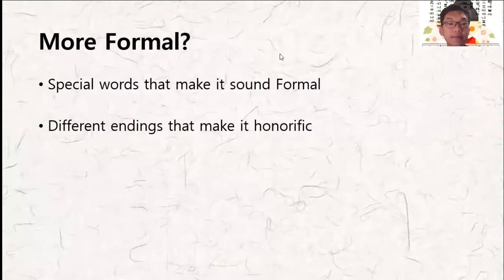The second fun fact about Korean, or Hangul, is about formal tones. Korean, like English, has special nouns and verbs that make the sentence more formal. Also, there are special sentence endings that affect the formality of the sentence. For example, just putting 입니다 at the end of the sentence lets you speak in a formal tone. Also, there is an honorific tone that is formed by adding 해요 at the end of the sentence.